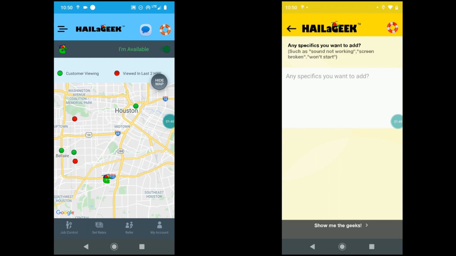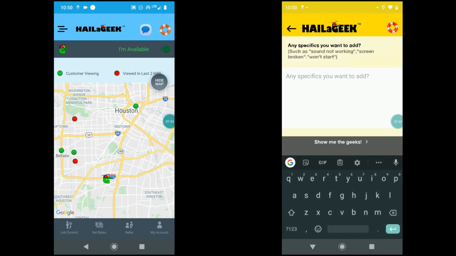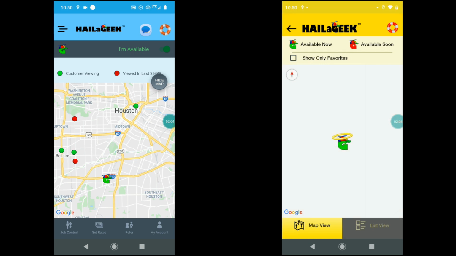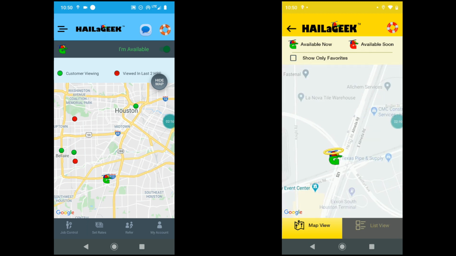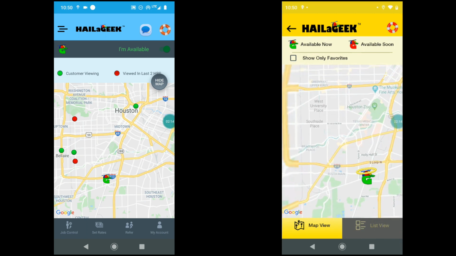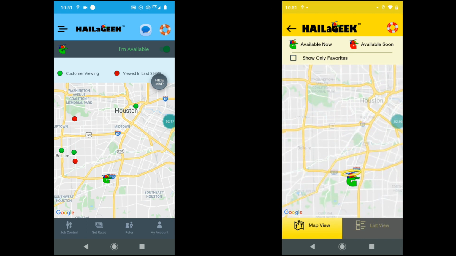And it's asking them any specifics they want to add. We're going to do a really simple one. They just need a new PC set up. They're going to click Show Me the Geeks. All right, it takes them down to one geek. It's a geek they used before. And remember, it was two geeks on the screen a minute ago, but now it's only one because this happens to be the only one in the area who can do general business IT help.